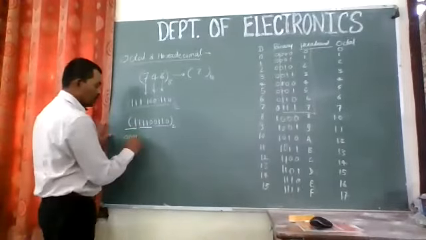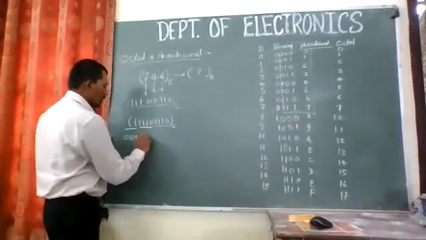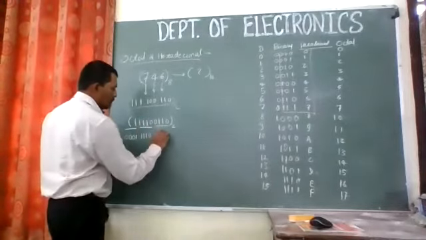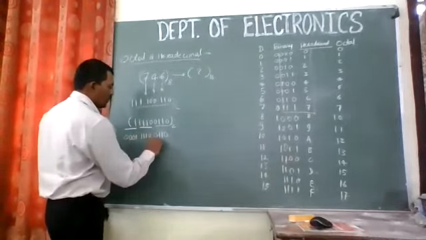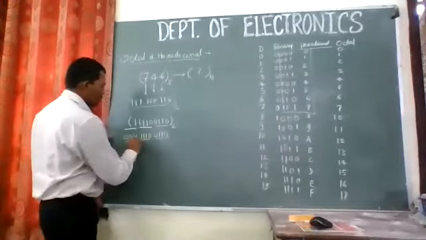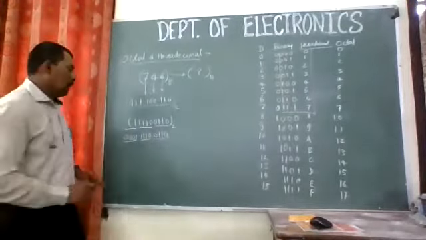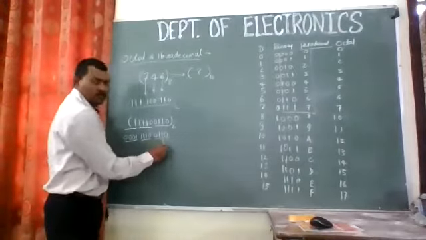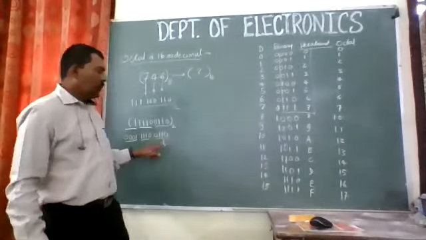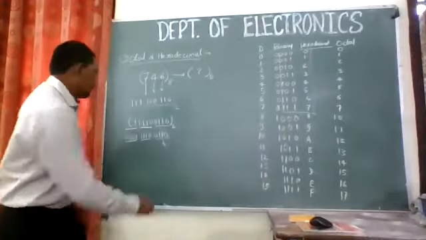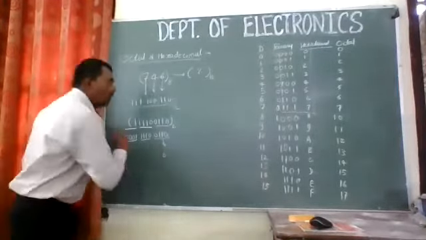This is the first 4 bits. Then the second is 1110, and the last is 0110. So these are the 3 groups of 4 bits we have. Now convert the equivalent of this. What is 0110? It is 6, so I'm writing 6 over here.